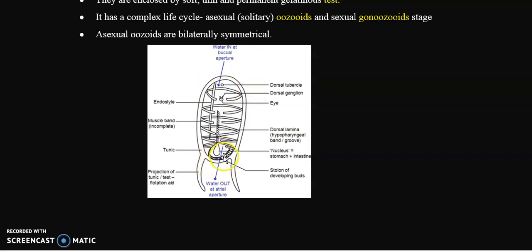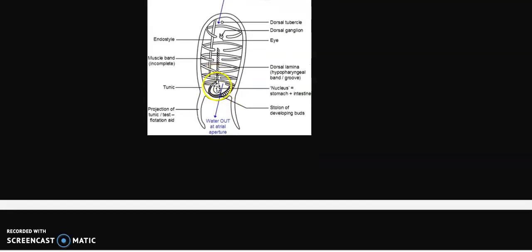Here you can see a number of muscle bands, and here this is the buccal aperture, and here you can find the atrial aperture. Water enters through the buccal aperture and leaves through the atrial aperture. It also has a region called the nucleus. That is not a cell organelle, but it is called so because in this nucleus you can find a cluster of organs.